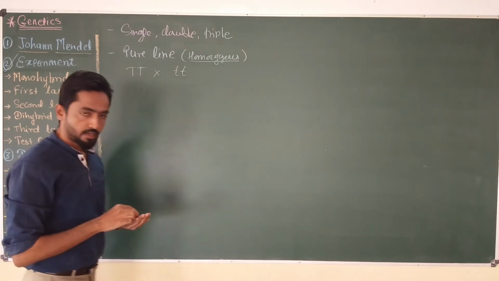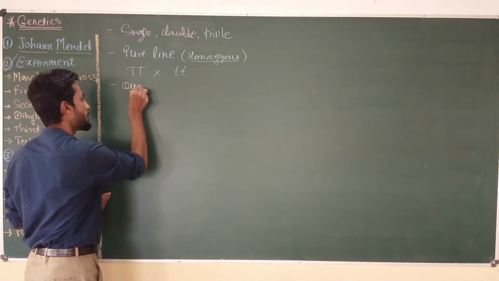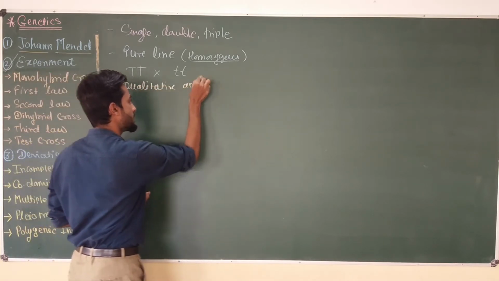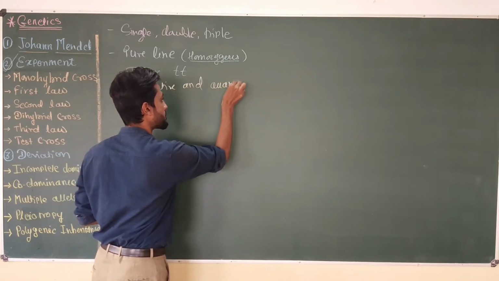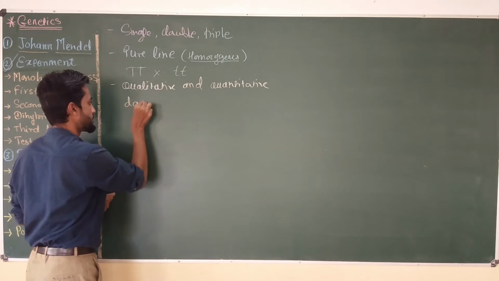Then Mendel, during his experiment, maintained qualitative and quantitative data up to 3 generations.